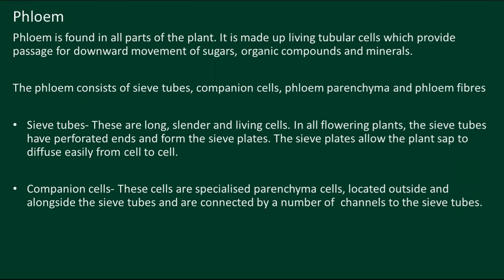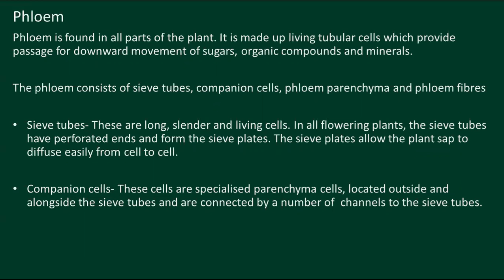Next is another tissue. We know that special types of tissues can be seen in plants, in the vascular system, that is the transportation system in plants. The second is phloem. Phloem is found in all parts of the plant, and it is made up of tubular cells.